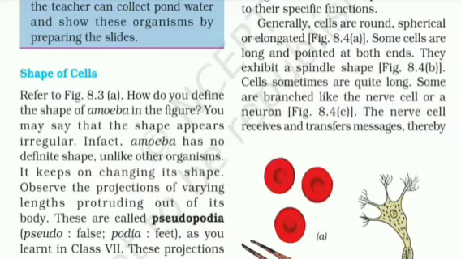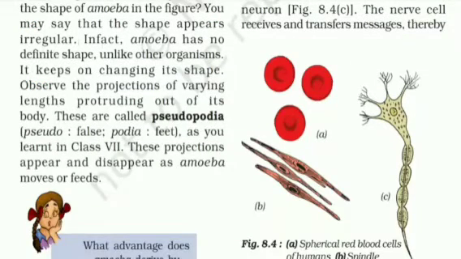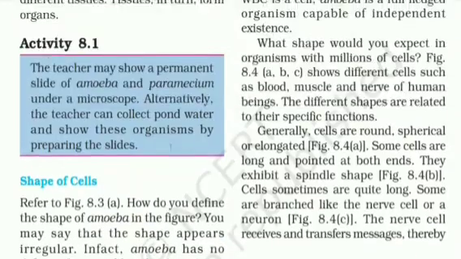But unlike these cells, amoeba has no definite shape, but it keeps on changing its shape with the help of its false feet, which is pseudopodia. So we can see there is one cell which is a white blood cell.